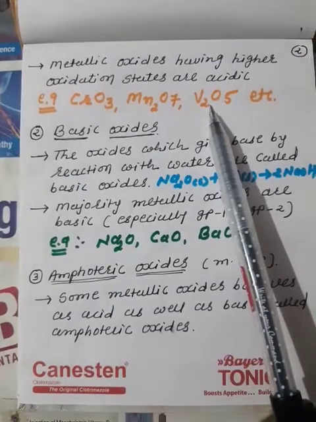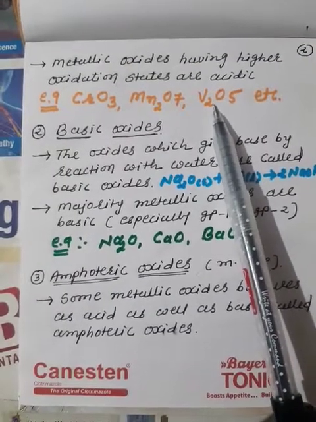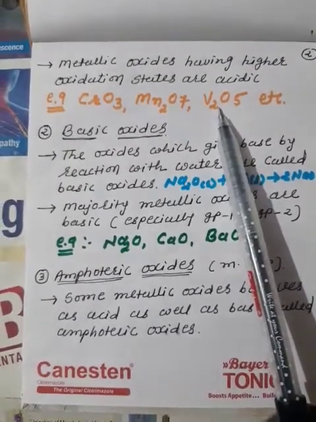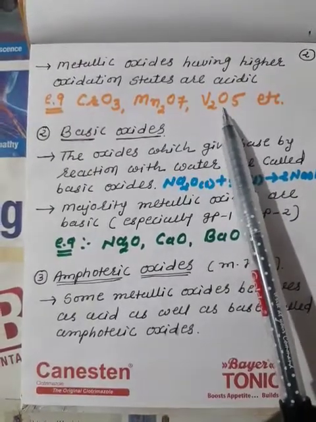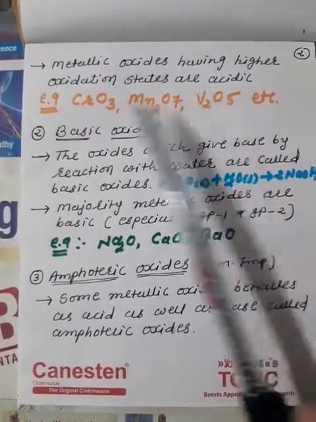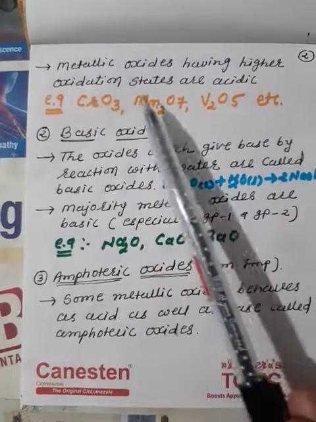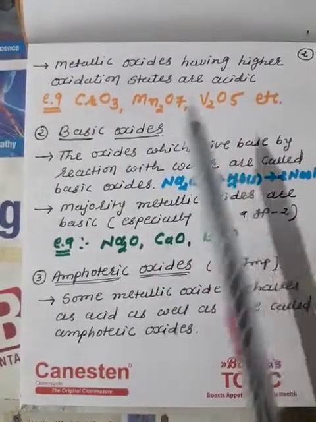Generally we said earlier that metallic oxides are basic, especially the metals of S block elements. But in D block, those metals having higher oxidation states are acidic in nature.